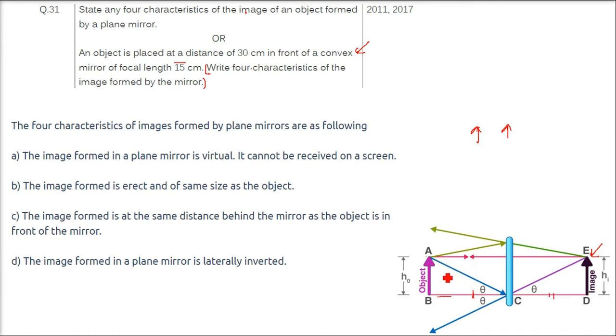The image formed in a plane mirror is laterally inverted. Laterally inverted means when you are in front of the mirror, you can see your left hand looks like the right hand and your right hand looks like the left hand, right? So this is the lateral inversion.